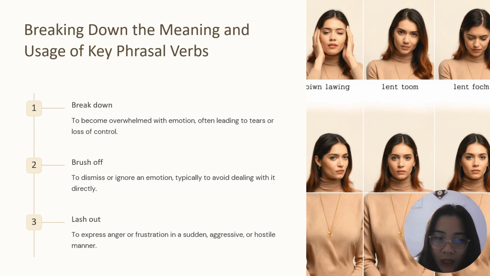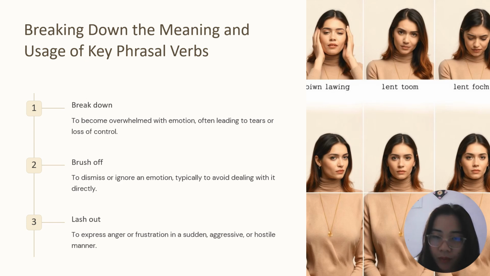Breaking down the meaning and usage of key phrasal verbs. So break down: to become overwhelmed with emotion, often leading to tears or loss of control. We have already discussed this. Brush off, to dismiss or ignore an emotion, typically to avoid dealing with it directly.